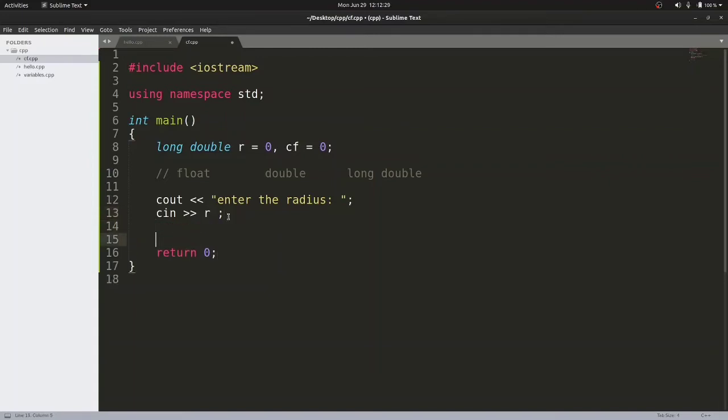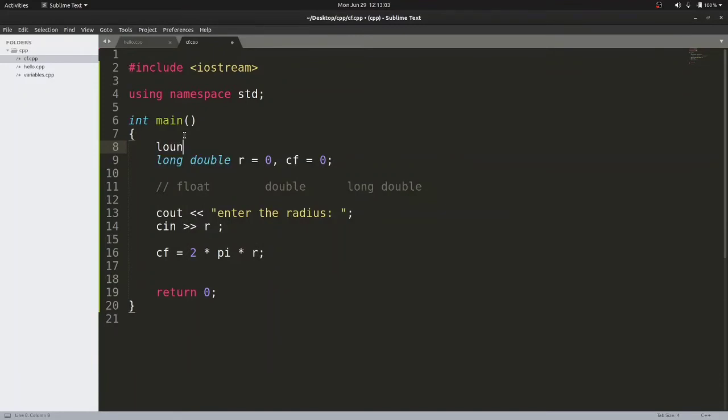Now once the user has given the input, we need to calculate the value of circumference. So we can write here Cf equals 2 pi R, right? We cannot write it like this, because since it's a programming language, you need to provide the multiplication symbol, that is asterisk. If I multiply 2, pi and R together, it will generate the result of circumference, and that will be stored in Cf with the help of this assignment operator, right? Now if you observe here, this pi is unknown to us, so we need to define it.